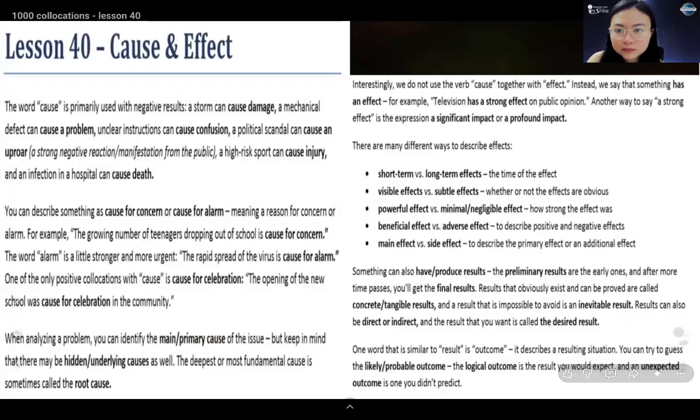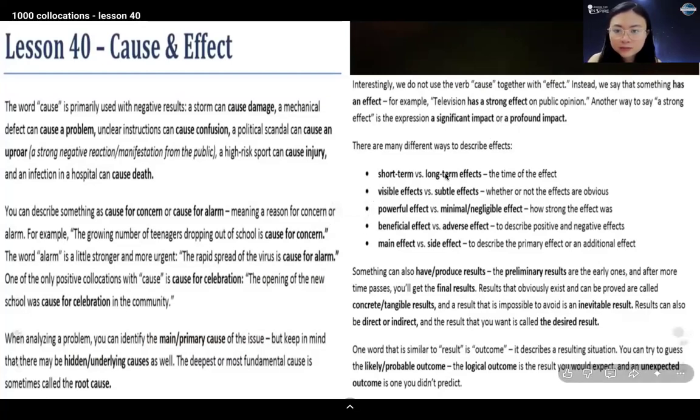There are many different ways to describe effects. Short-term versus long-term effects describe the time of the effect.